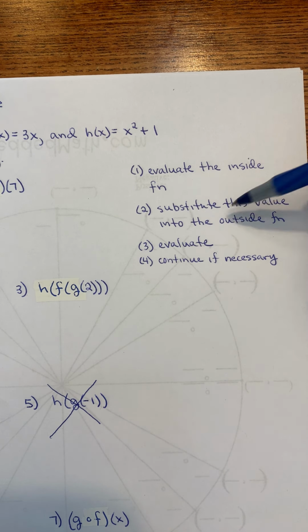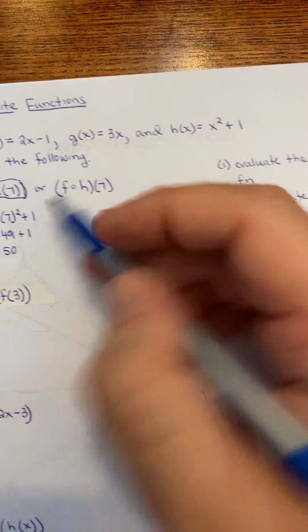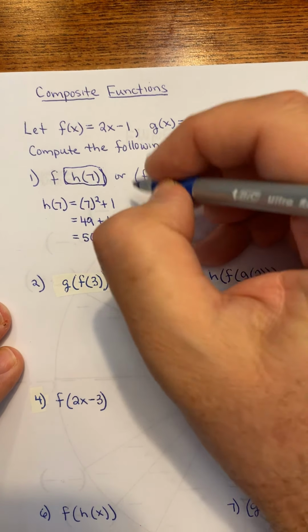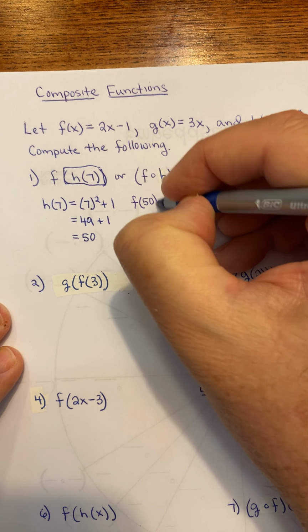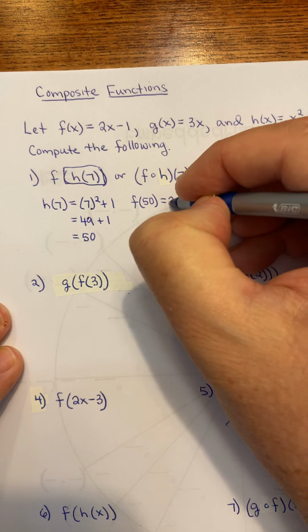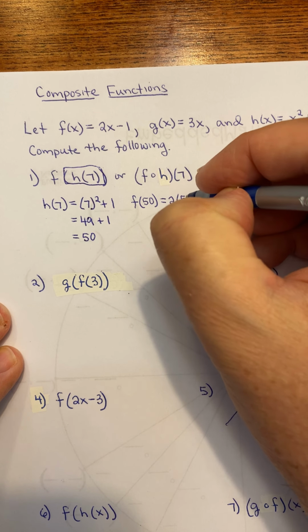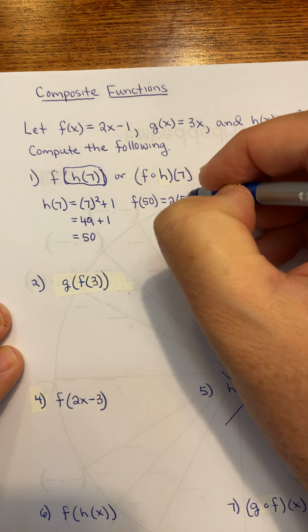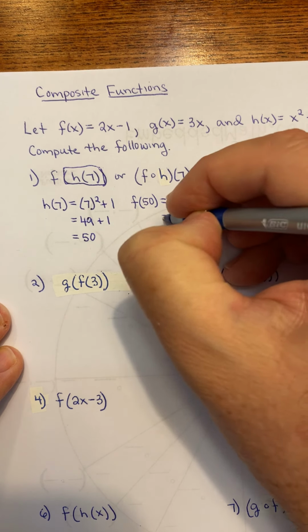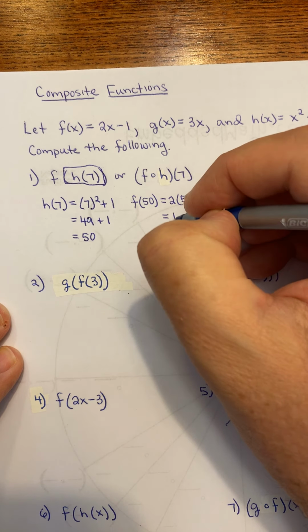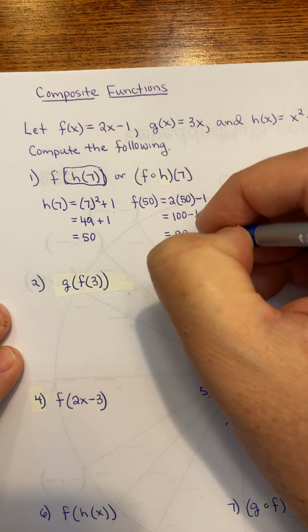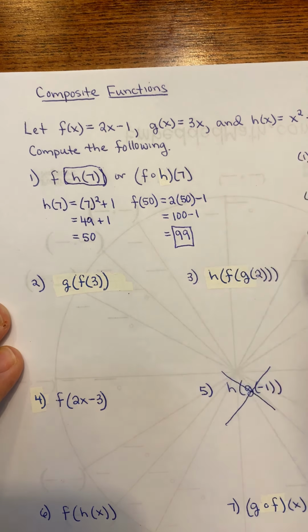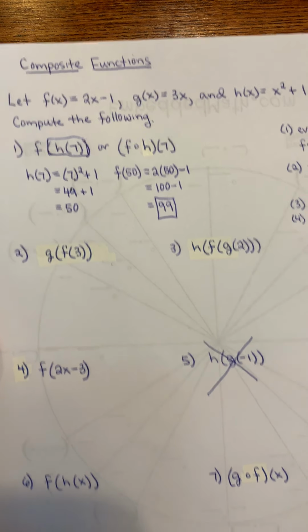Substitute this value into the outside function. My outside function is the function f, so now I'm going to evaluate the function f at 50. So wherever there's an x in f, I replace it with a 50. So that would be 100 minus 1, or 99. And that answer is the final answer, 99. So f of h of 7 is 99.